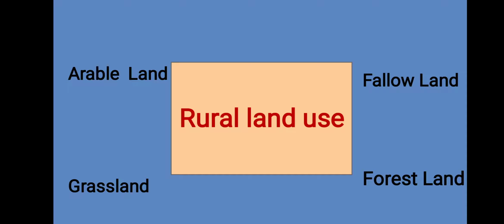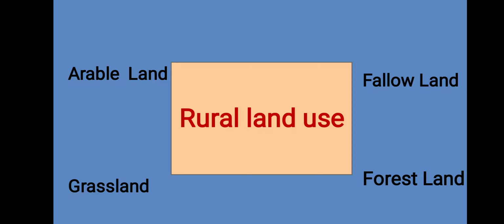Because if they grew crops continuously, then the fertility would decrease. That's why after some time farmers keep that land unused temporarily, and after that they use that land for agriculture.